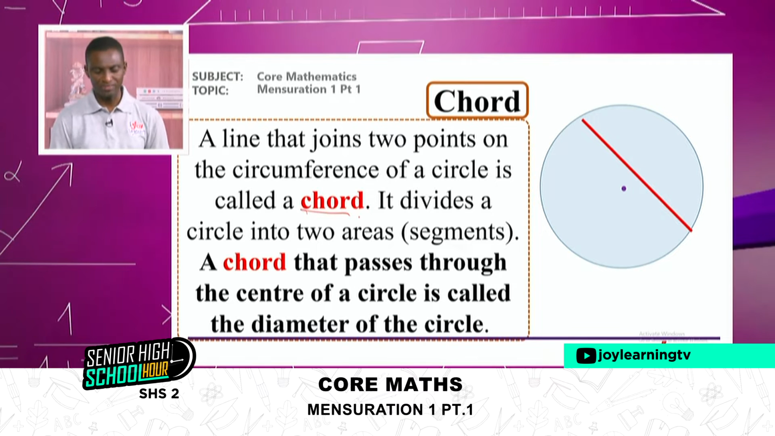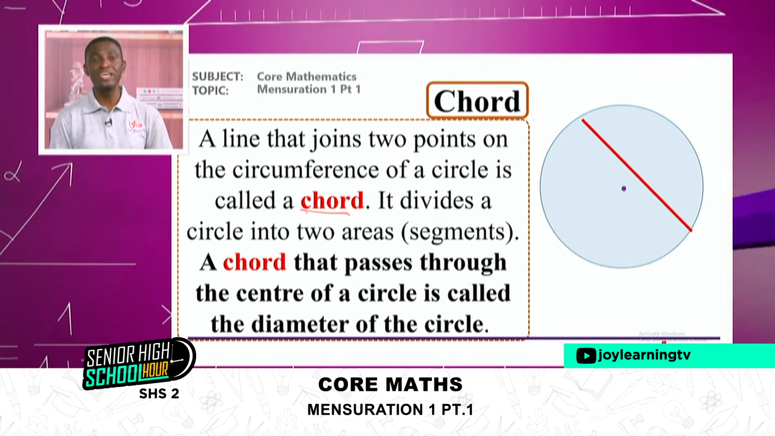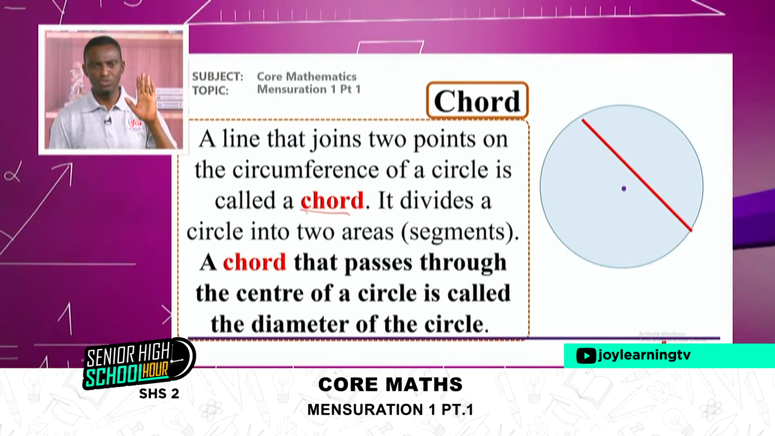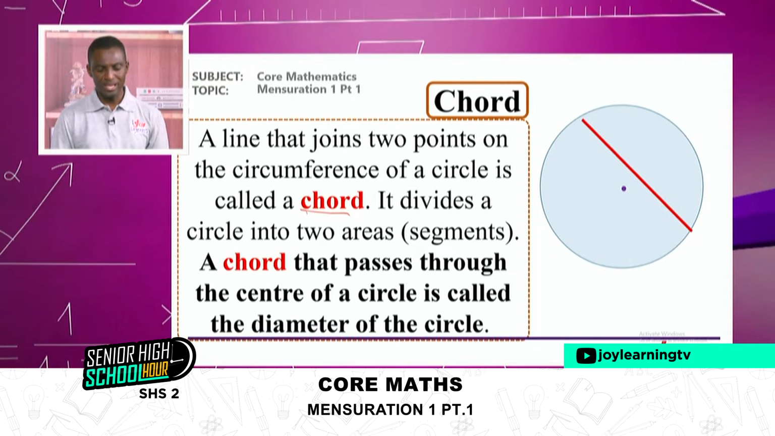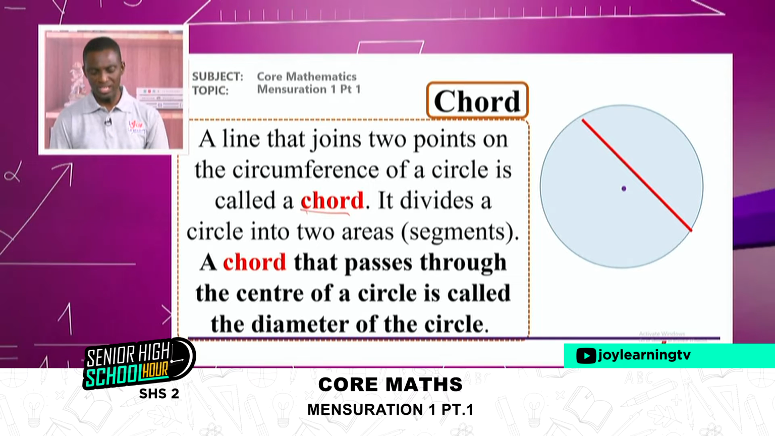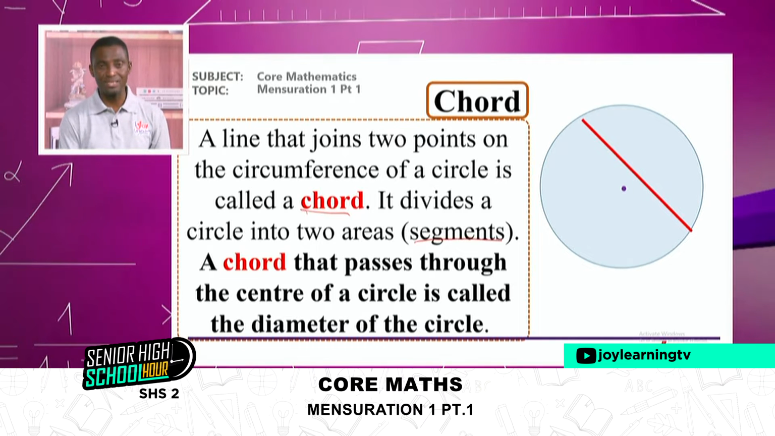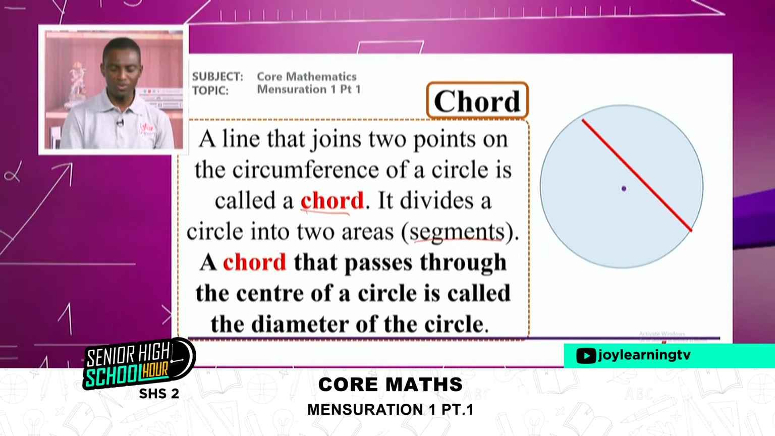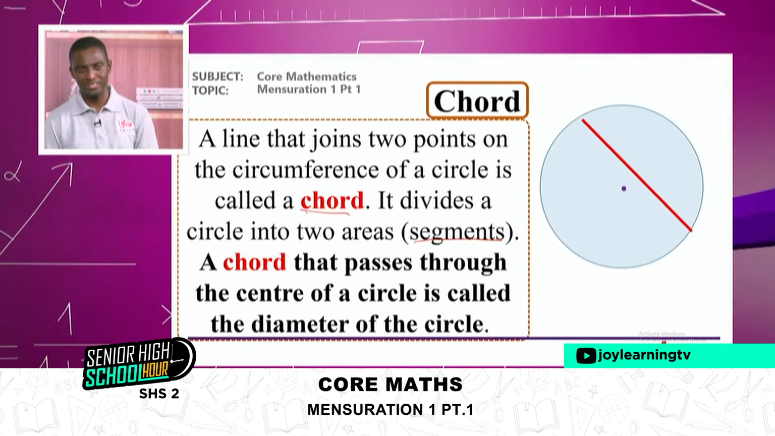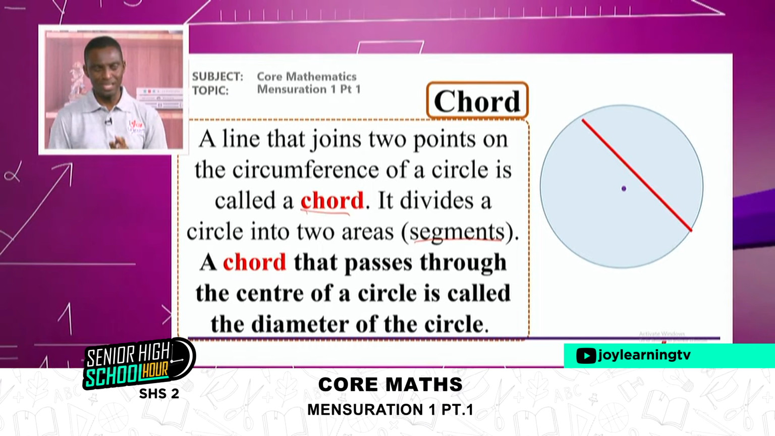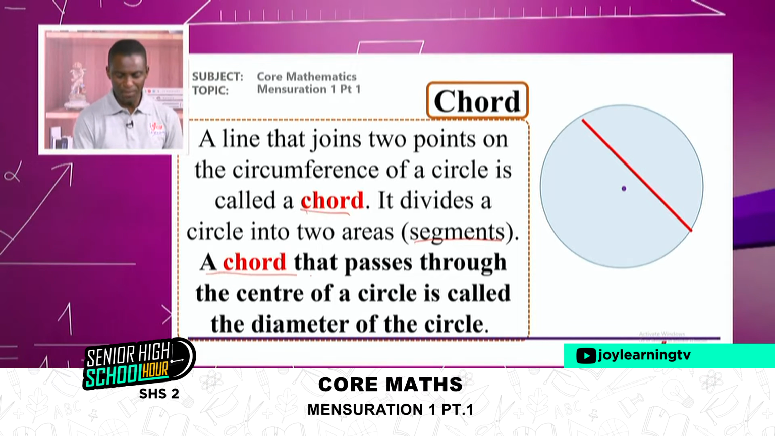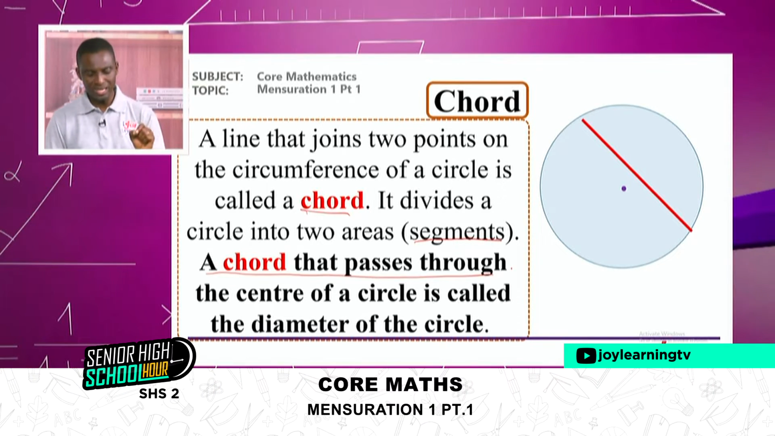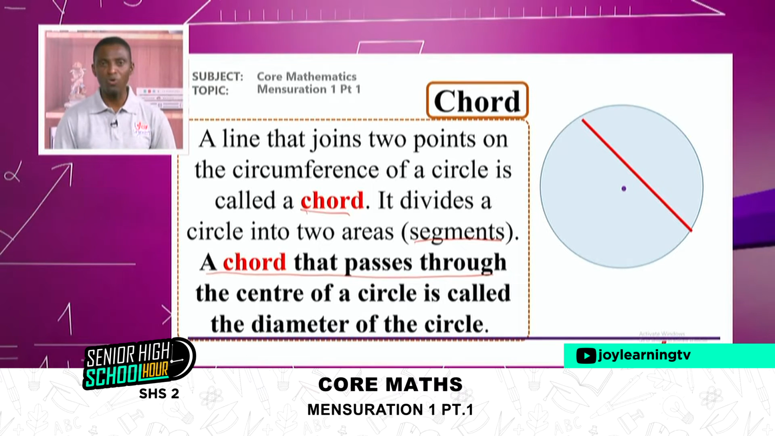Now take note of this. It divides a circle into 2 areas. Anytime you draw chord, you get 2 areas. And that area, or each of those areas, is referred to as segment. And so when I draw a chord, I create 2 segments. We'll understand segments and we'll learn how to calculate the area of a segment. Now again, a chord that passes through center of a circle is called a diameter.